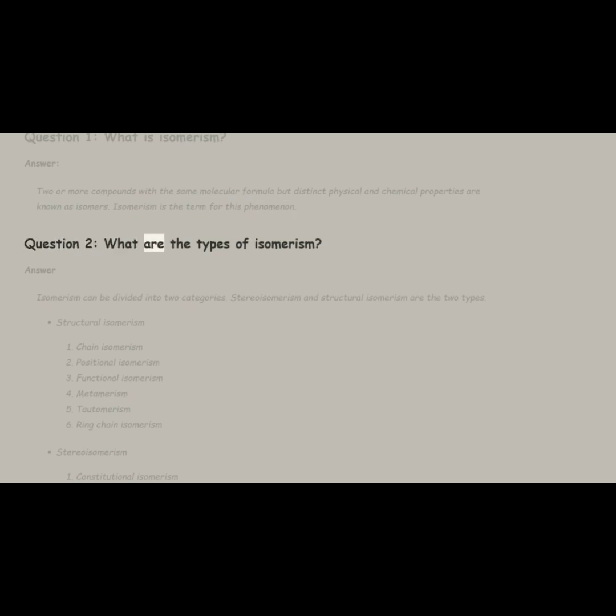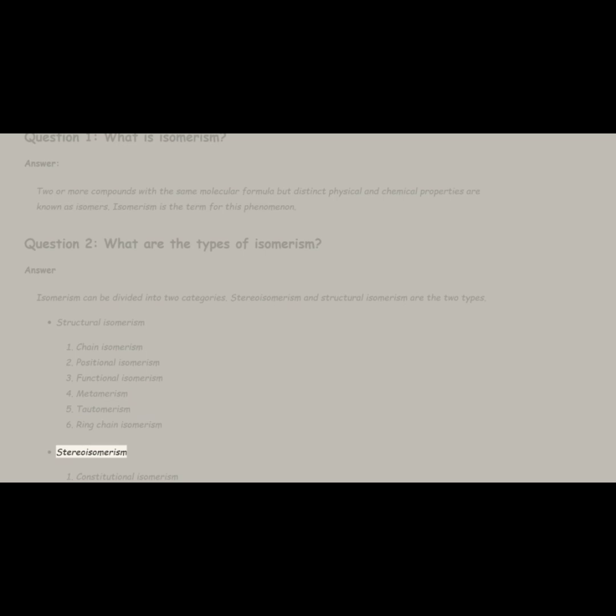Question 2. What are the types of isomerism? Answer. Isomerism can be divided into two categories. Stereoisomerism and structural isomerism are the two types. Structural isomerism: chain isomerism, positional isomerism, functional isomerism, metamerism, tautomerism, ring chain isomerism.